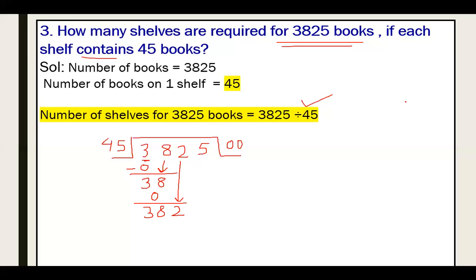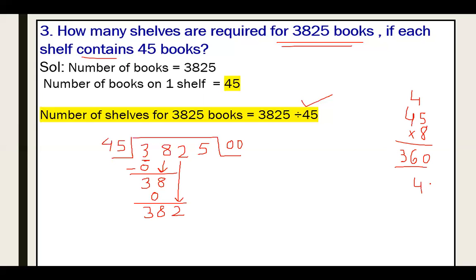If I multiply by 7, 7 fours are 28. And if I go with 8, 8 fours are 32, I will check with 8, because it is closer to this value. So 8 fives are 40. So 8 fours are 32 plus 4 is 36. This will give you 360.